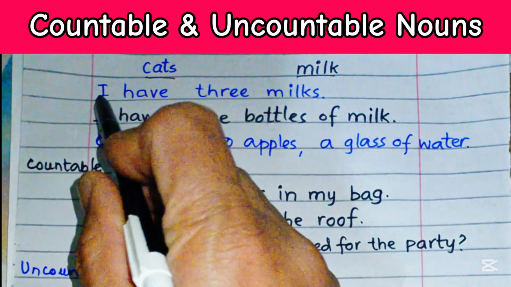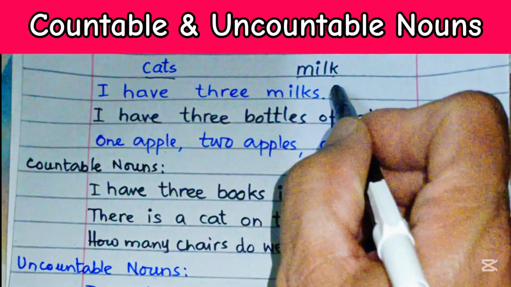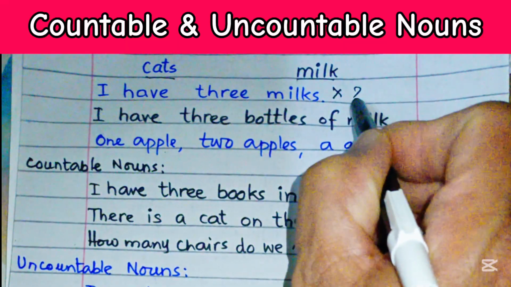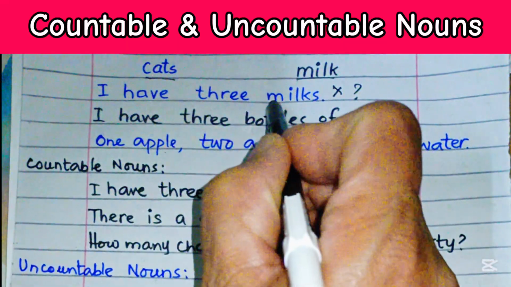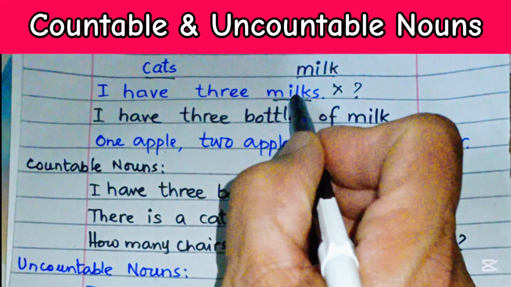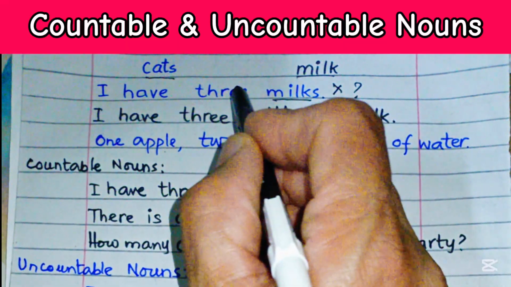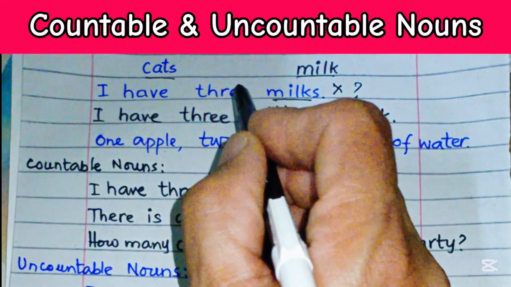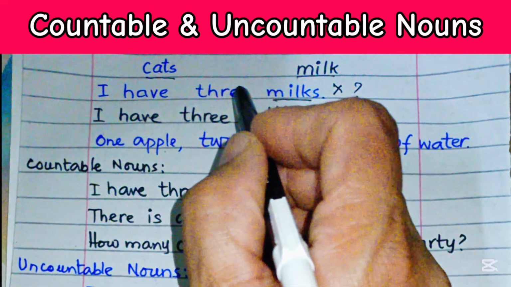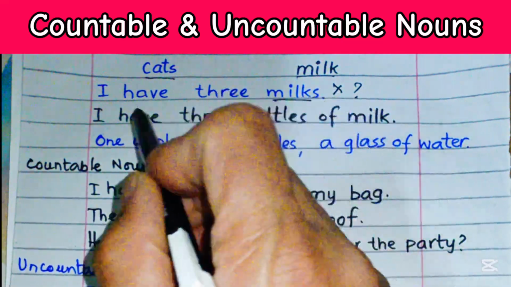So in this example, I have 3 milks. This is a wrong statement. Why? Because milk is a noun that is uncountable. We can't say 1, 2, 3, 4 milk, just like sugar, just like rice, just like wheat. We have to measure them.